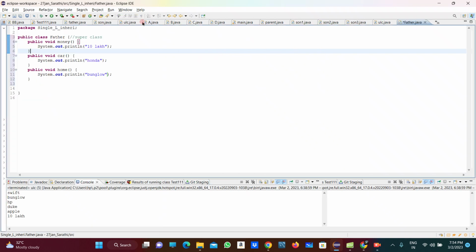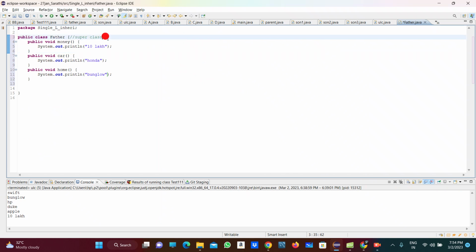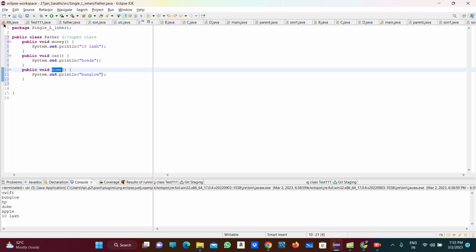So in single level inheritance, what happens? We require two classes, right? First we take one class, that is the super class, whose name is Father, and under that class we take the different properties of the father. There is money, there is car, home, right? Those three properties belong to the Father class.